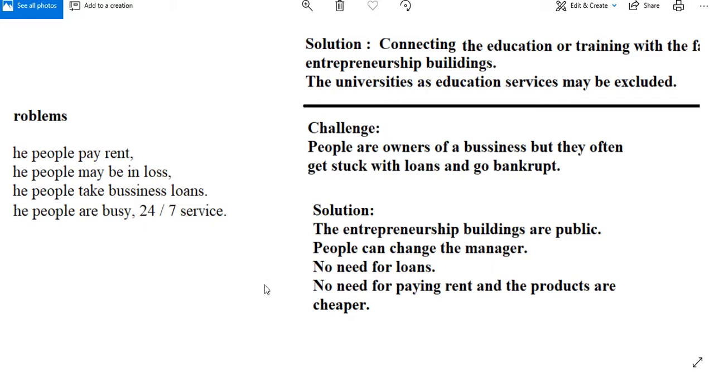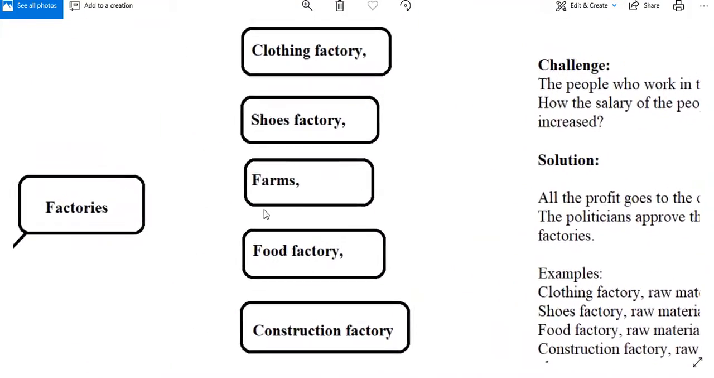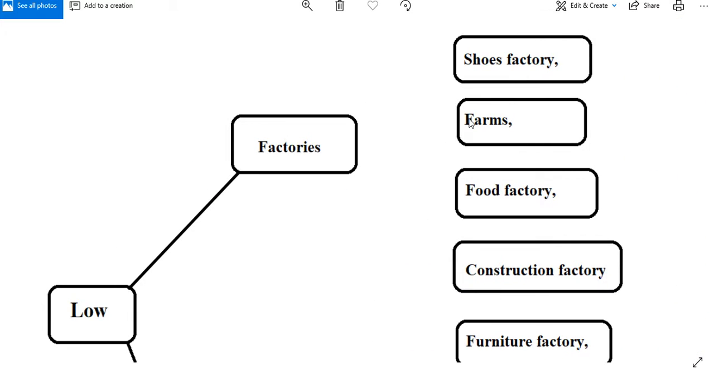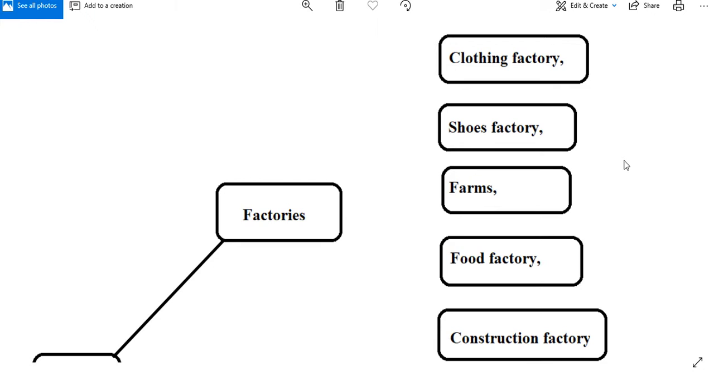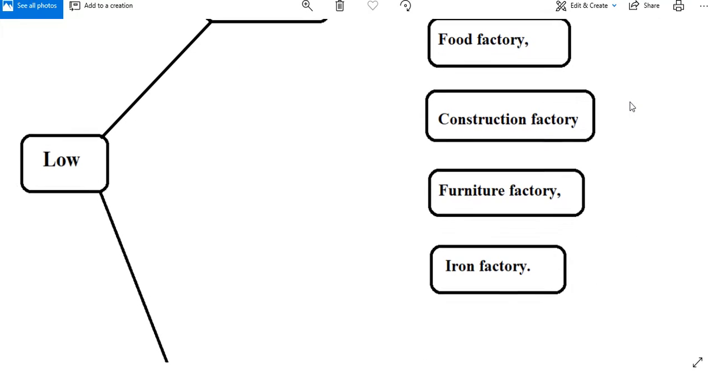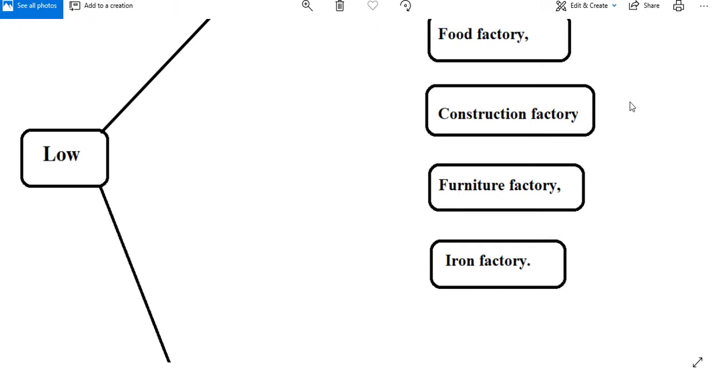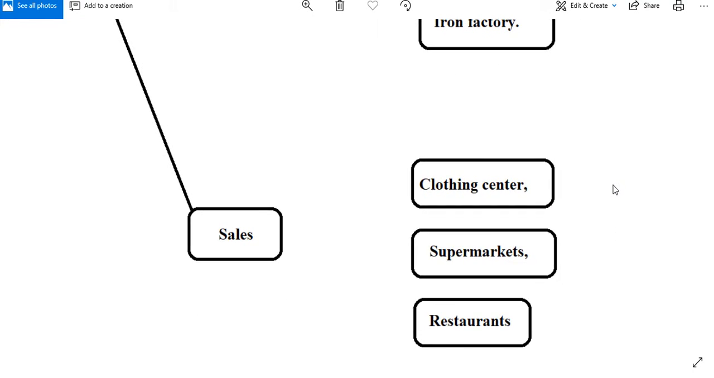Low class. The low class includes people who work in the factories and in the sales department. Factories. The low class includes people who work in the clothing factory, shoes factory, farms, food factory, construction factory, furniture factory, iron factory. Sales. The low class includes people who work in sales, such as clothing center, supermarkets, restaurants.